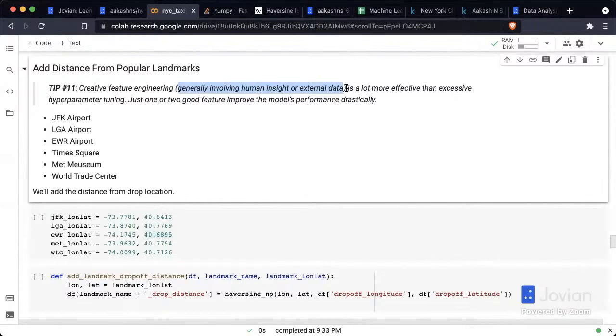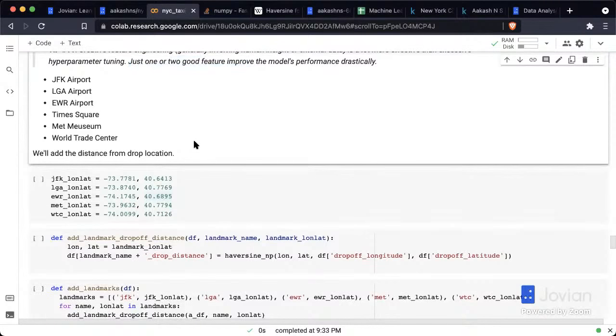So creative feature engineering is often a lot more effective in training good models than excessive hyperparameter tuning. Like you're doing a lot of grid searches and training a model for a long time, for multiple hours or overnight or over multiple days with tens of gigabytes and hundreds of columns. So keep in mind that just 1 or 2 good features improve the model's performance drastically. So focus on finding what those 1 or 2 good features are. And they can improve the model's performance far more than any amount of hyperparameter tuning.